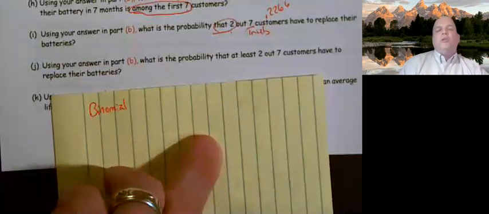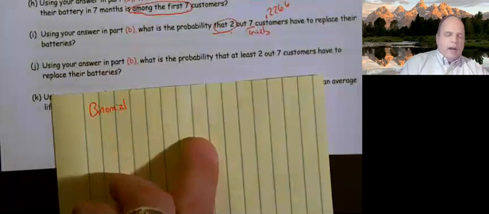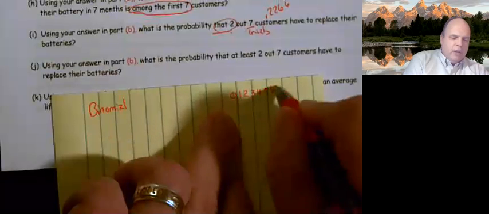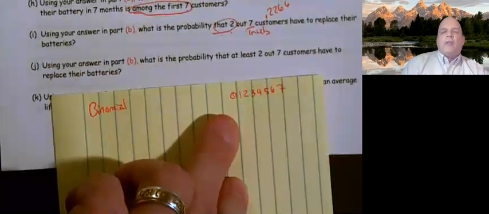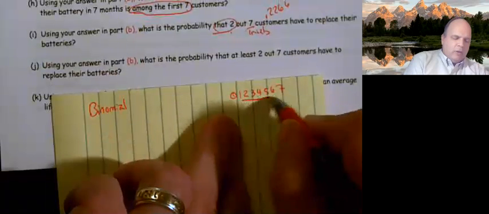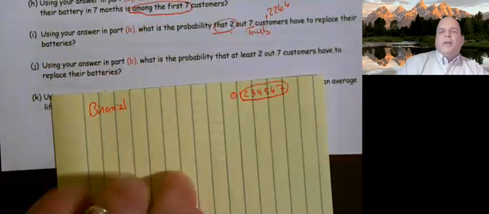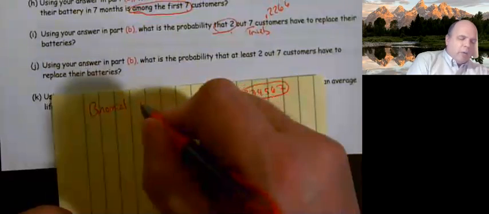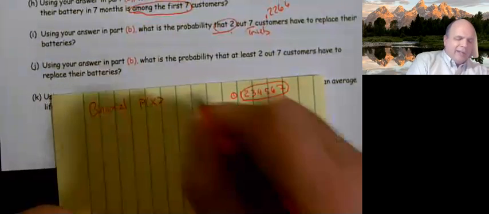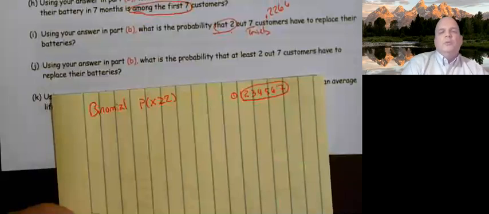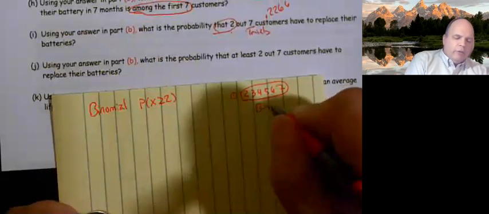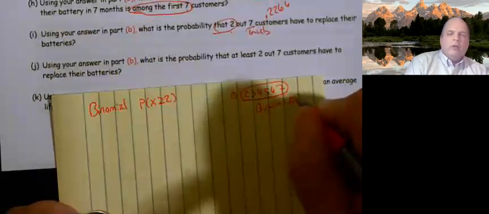Now, there's a couple things that clue me in that this is a binomial CDF, but I'm always going to go back to that number line because I think that is a safe bet. At least 2 out of 7 means it could be 2, 3, 4, 5, 6, or 7. In other words, I want the probability that X is greater than or equal to 2. That's what I'm looking for. Because I have multiple values, I'm going to make a note to self: this is going to be a binomial CDF.